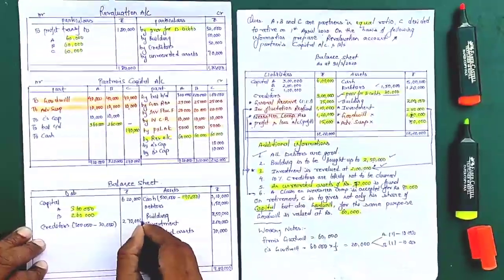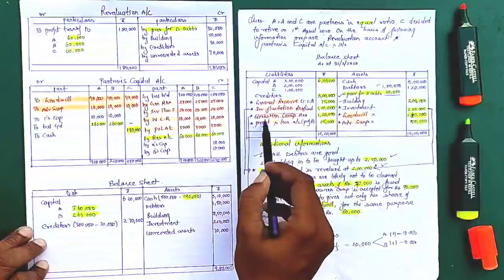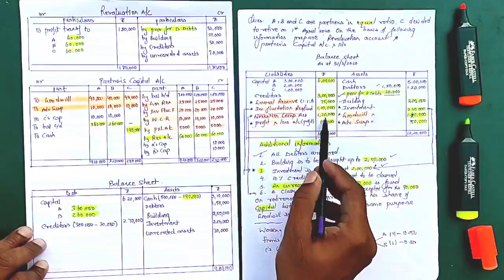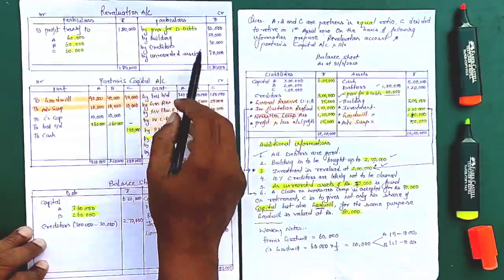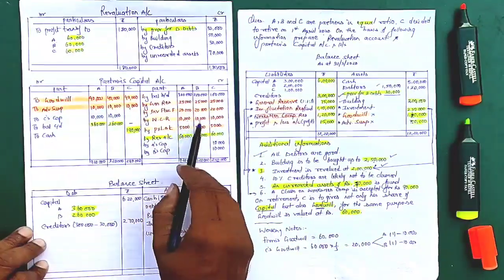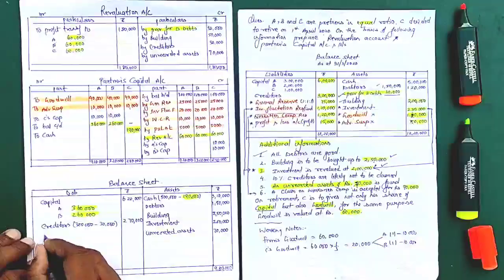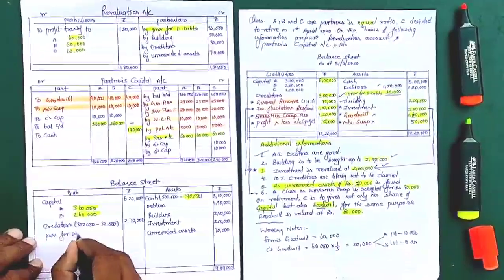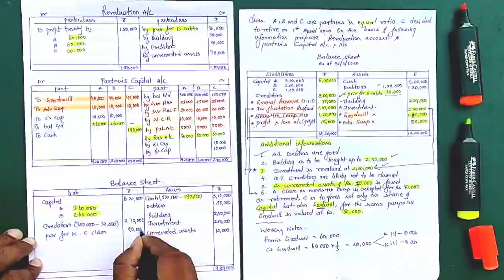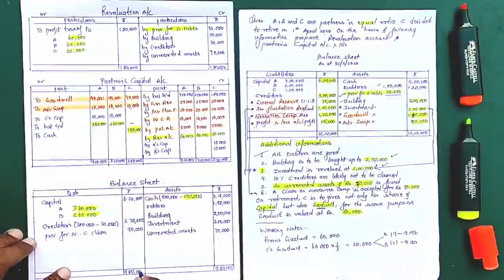So creditors will be 2,70,000. And at last one more very important thing over here is workmen compensation reserve. As you see, there was a claim of 90,000, so this claim we have to retain because the remaining 30,000 we have taken here and distributed among the partners. Now the remaining 90,000 we have to retain, so you can say provision for workmen compensation claim, and that is 90,000. We will hold it in our balance sheet. Now when you do the totaling of this side, this will also be 9,80,000.